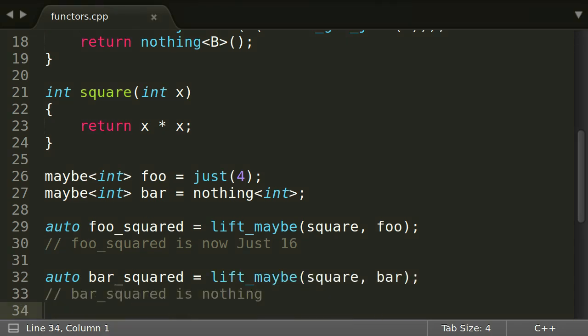But not only maybes are functors. Sequences like std::vector are too. Their templates also need one additional type to be instantiated. The fact that they hold more than one value of a type does not matter. We just have to define fmap differently.